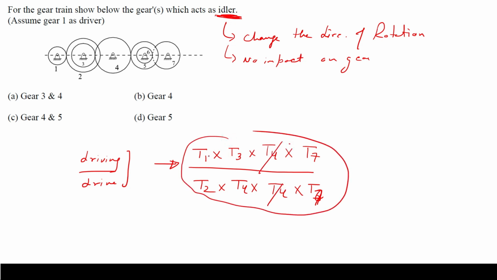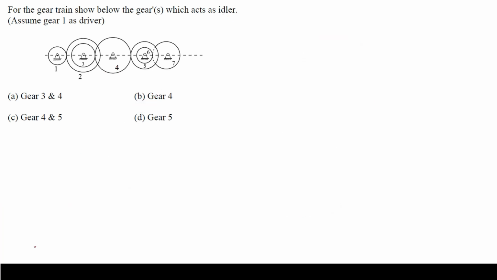So here you can see this is the gear ratio, or train value. The gear ratio depends upon the number of teeth of 1, 3, 2, 4, 7, and 6 also. This is 6. 6 and 7 do not depend upon the number of teeth of 4. It means that gear number 4 will act as idler. So option number B is correct for this. So here you can see the formula.